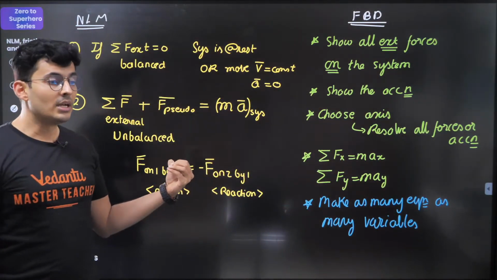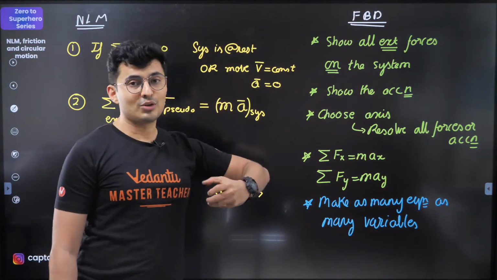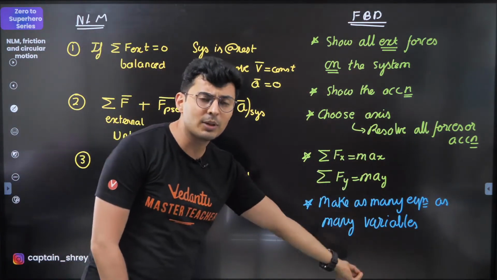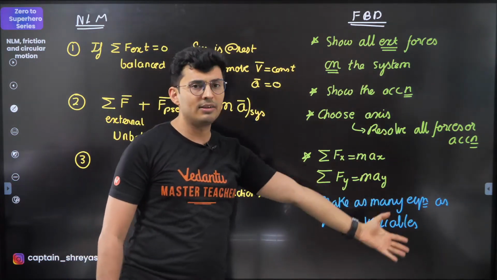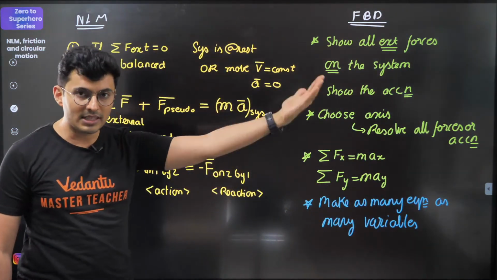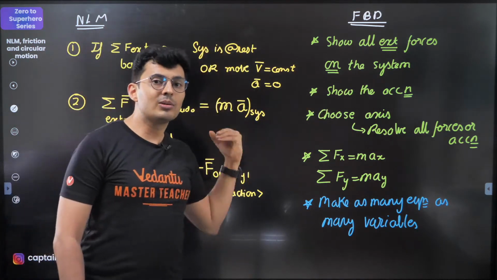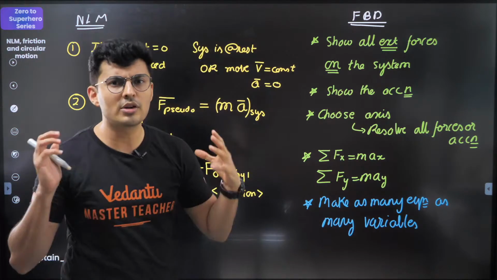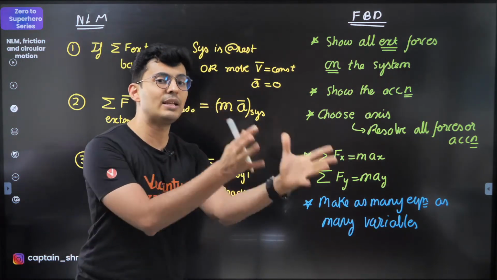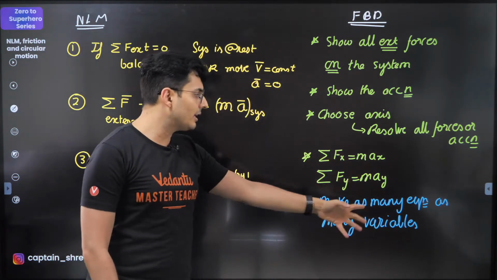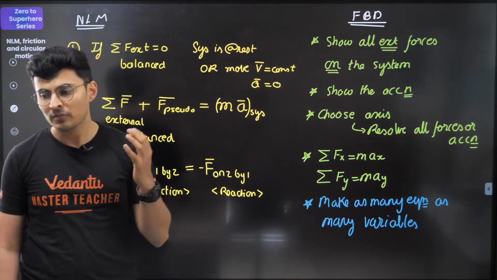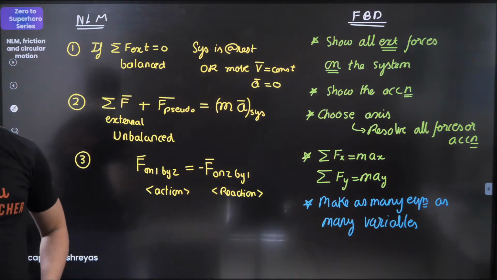Sometimes it could be work power energy, sometimes circular motion, sometimes collision, sometimes kinematic equations. So whatever you have learned or seen in the chapters ahead, all those things can be used to make additional equations. Sometimes it could be pure geometry, sometimes a value which is given in the question. Read between the lines and make as many equations as needed to solve the question. Keep this in mind. Is that clear, guys?